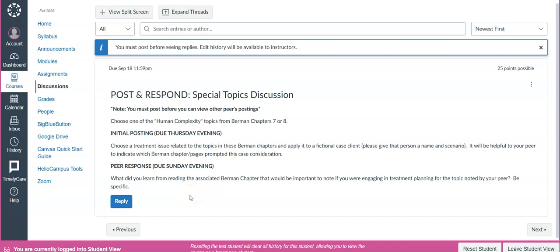Your peer response posting is due Sunday by midnight. For your peer response posting, you need to write what you learned from reading the associated Berman chapter. That would be important to note if you are engaging in treatment planning for the topic that your peer noted in their initial posting, and make sure that you are specific.